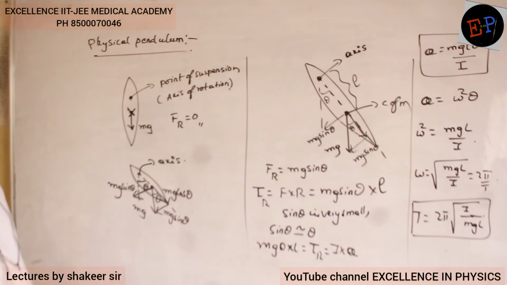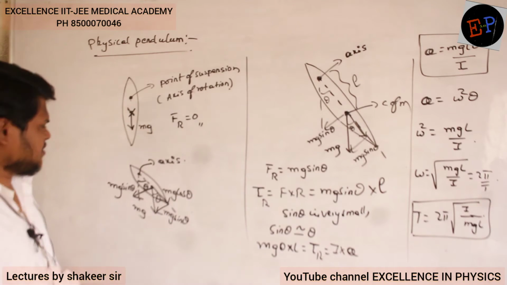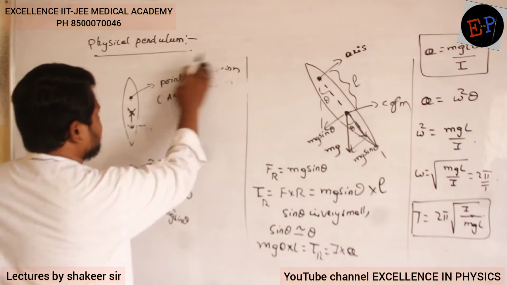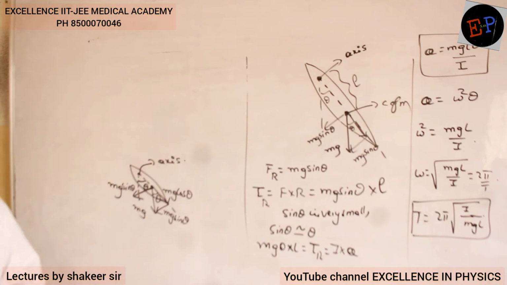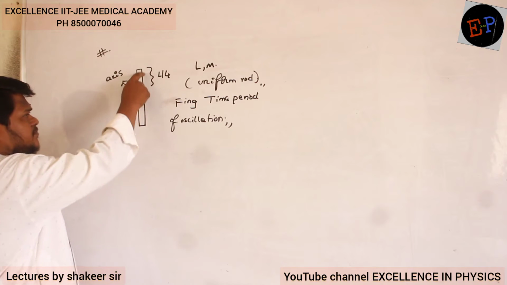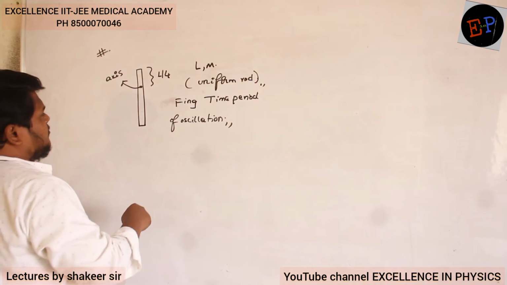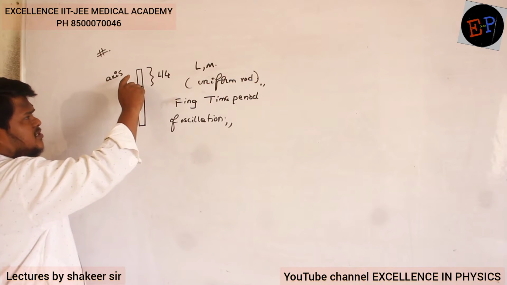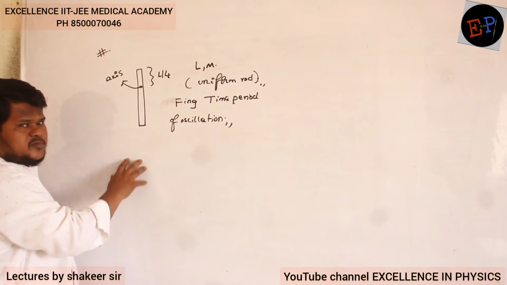Understood? So if I ask you one question based on this one, try to answer it. So this is a uniform rod. Length of the rod is L, mass of the rod is capital M. And where is the axis of rotation? Axis of rotation is not present at the end of the rod. It is present at a distance of L by 4 from the end of the rod.